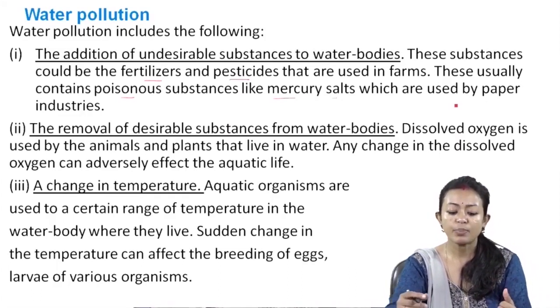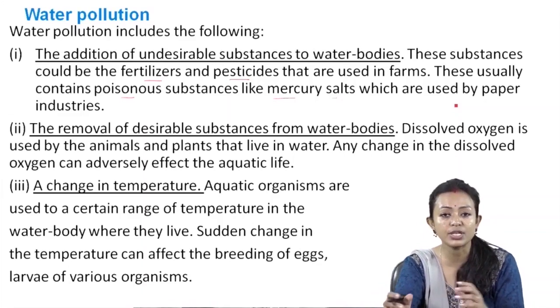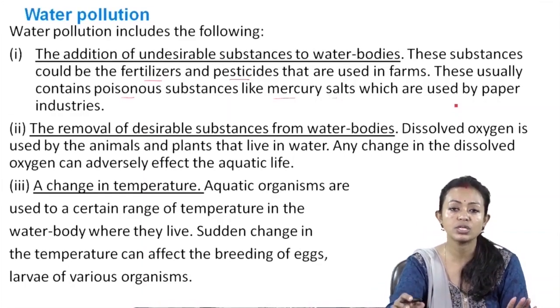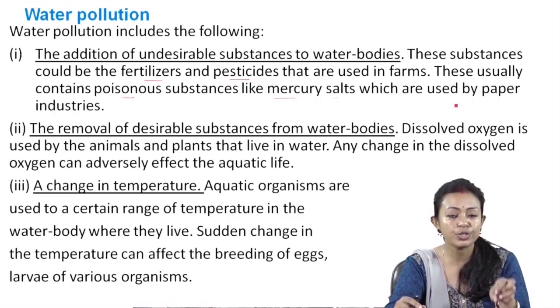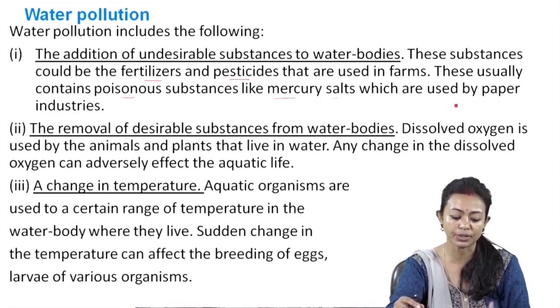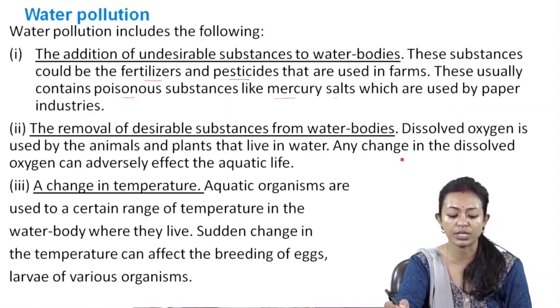Another thing is the poisonous substances from the industries are being directly transported and dumped into the water bodies, which completely pollutes the water bodies. And it is these water bodies they tend to pollute, which becomes actually the source of water for our consumption. Next is the removal of desirable substances from water bodies.